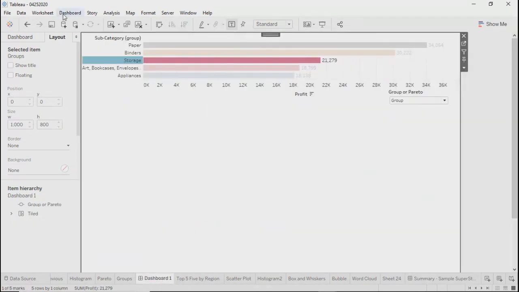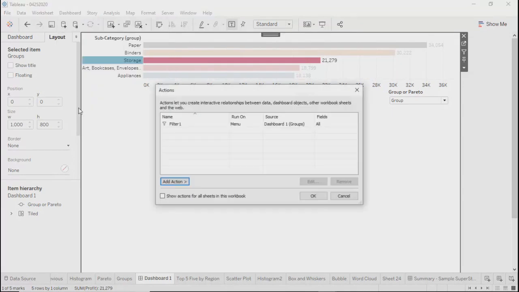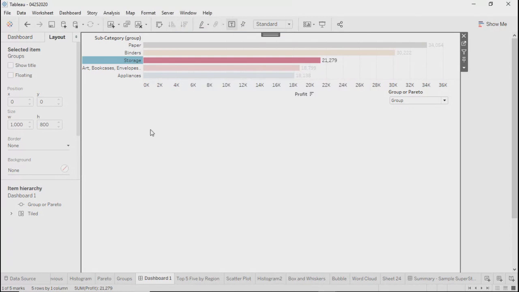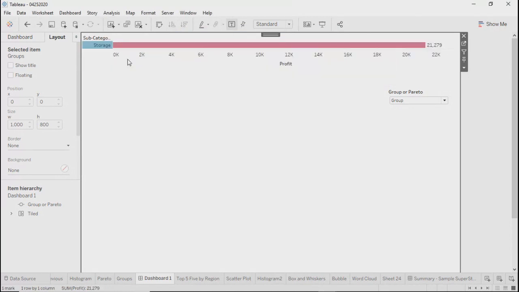Over here, if you see our filter, it is based on menu. It is giving you a menu option. Unless you click on the menu, data will not filter, right? Over here, what was happening? You might have seen, let's say I double clicked. I'm still on the same dashboard. It is like the filter for this particular sheet got added.